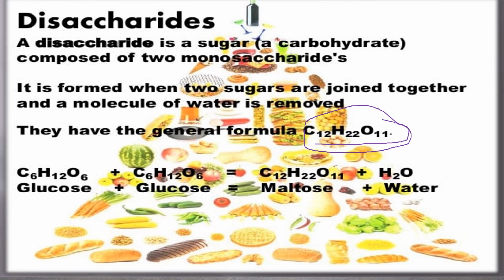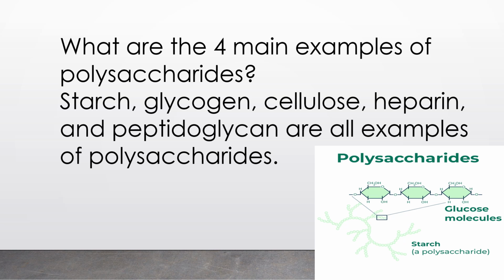There are three important disaccharides: sucrose, lactose, and maltose. Okay, what are the main examples of polysaccharides? Polysaccharides means polymer of many monosaccharides. Polysaccharides are macromolecules. Polysaccharides show the following characters.